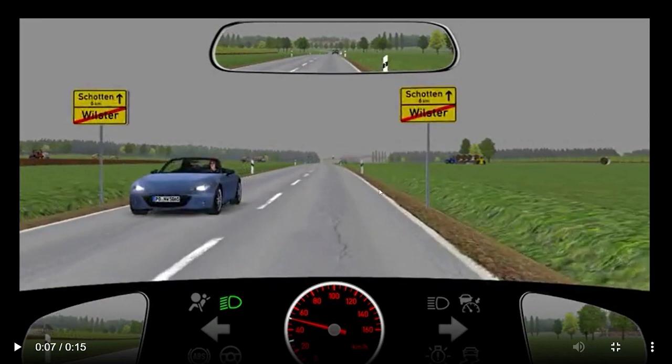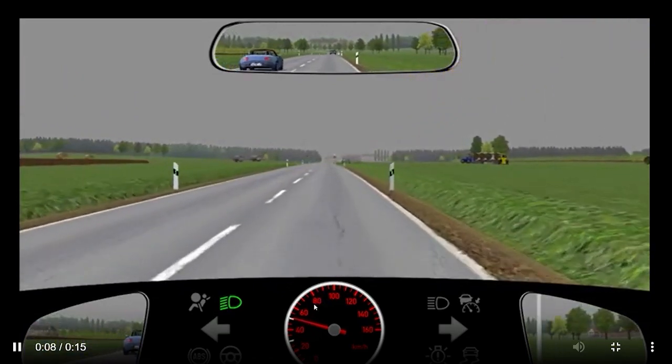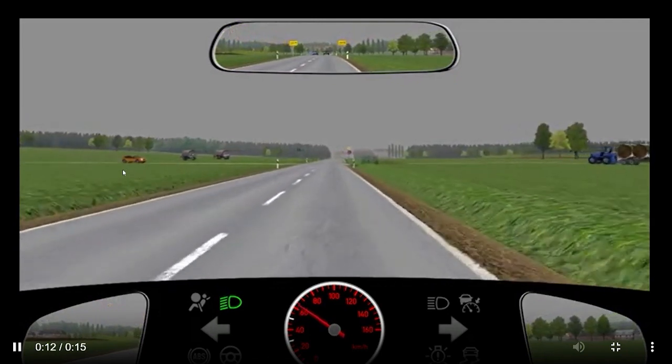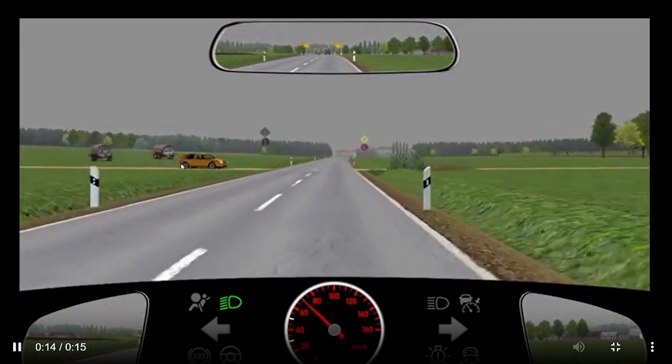So Wilster, the start part, is over. Now the next city, sorry, will be Schortens. It will be after 6 kilometers. So in this area, for 6 kilometers, you can actually increase your speed up to 100 kilometers per hour on the Landstrasse. But if you see, you are increasing your speed, that's fine. But at the same time, if you see this yellow or orange car, sorry, it's an orange car actually.